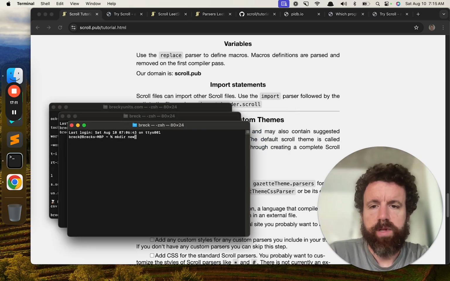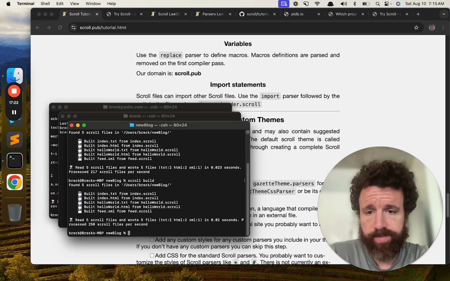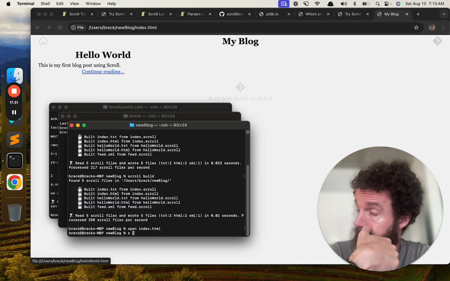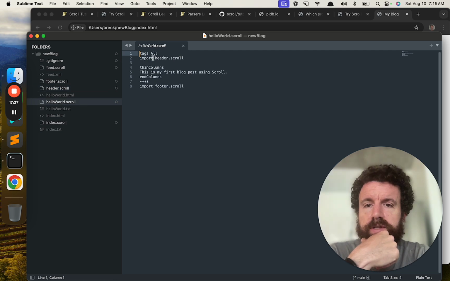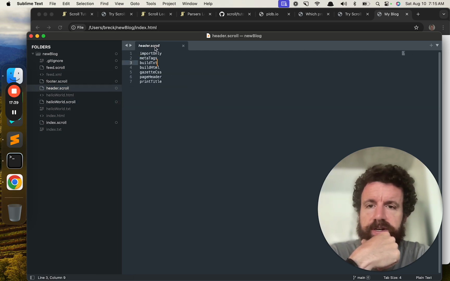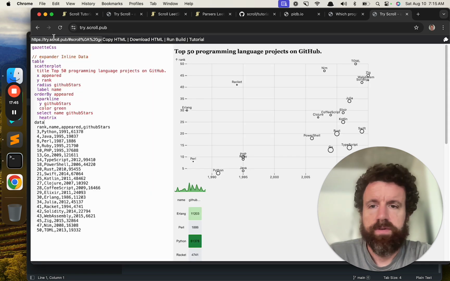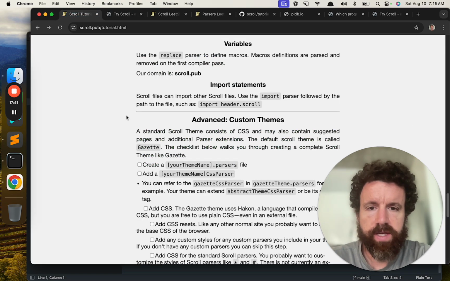Let's make a new blog, and then we'll go into the new blog and scroll init. So we'll build a new blog, and sorry, SB is my shortcut for scroll build, and then we can open the index. Okay, here's the blog that we just created, and we'll see how the imports work. Hello world imports header.scroll, and so here's everything in header.scroll. But let's keep going through this.